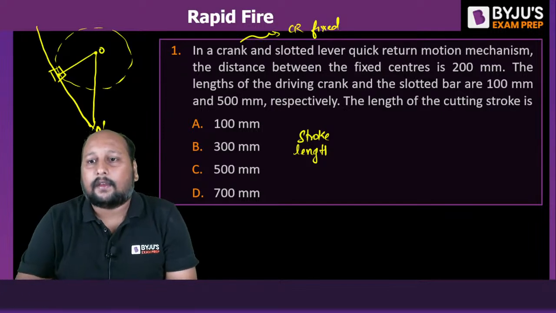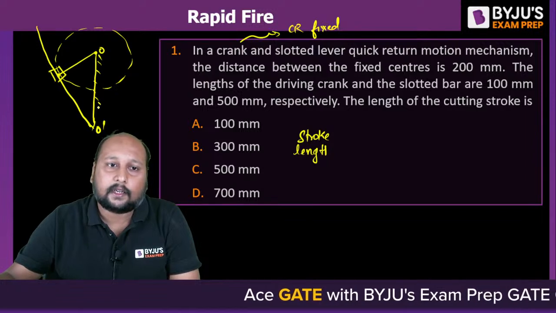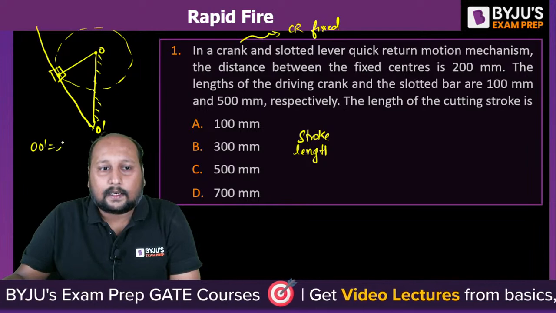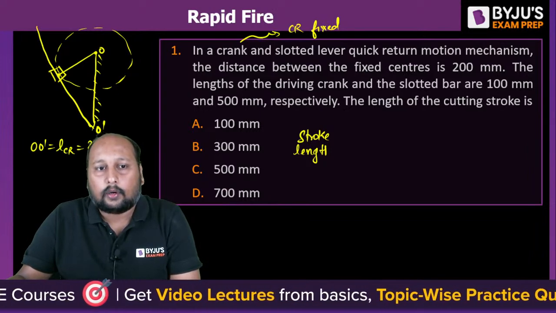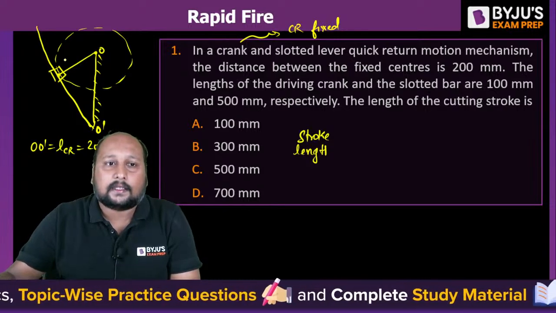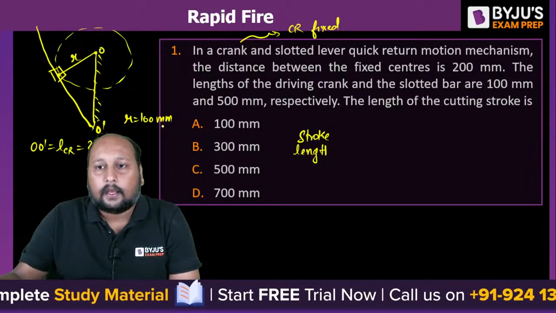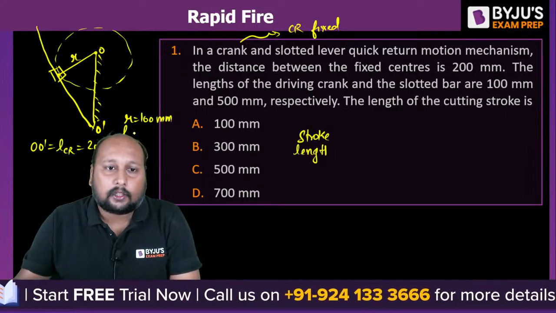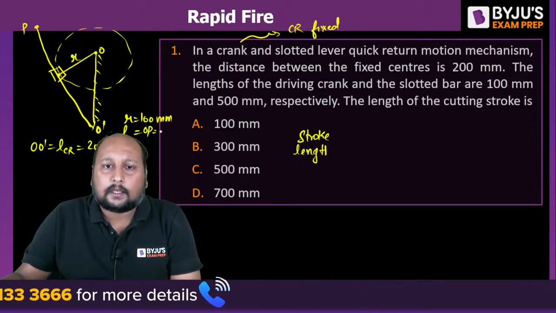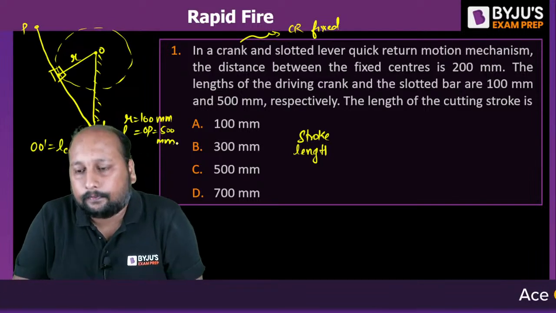In the question they have given the distance O O1 as 200. This is the fixed link, which is the connecting rod. So O O1, the length of the connecting rod, is equal to 200 mm. The length of the driving crank, the radius R, is equal to 100 mm. And the length of the slotted bar OP is equal to 500 mm. So quickly tell me what is the value of the stroke length?